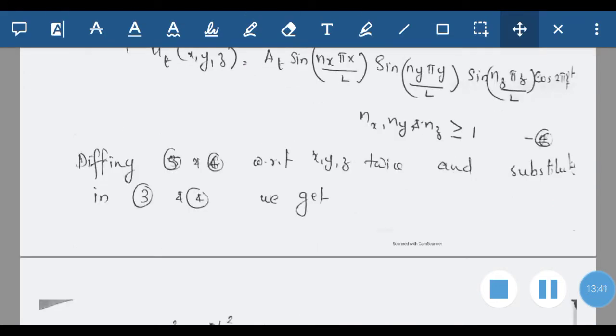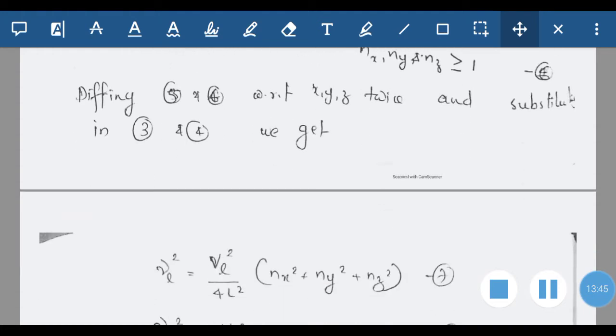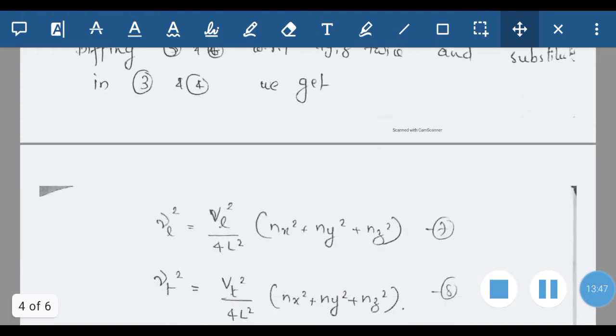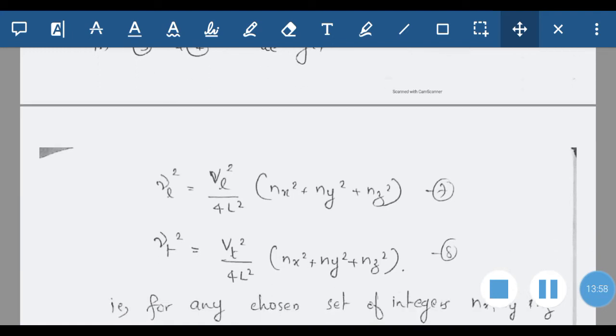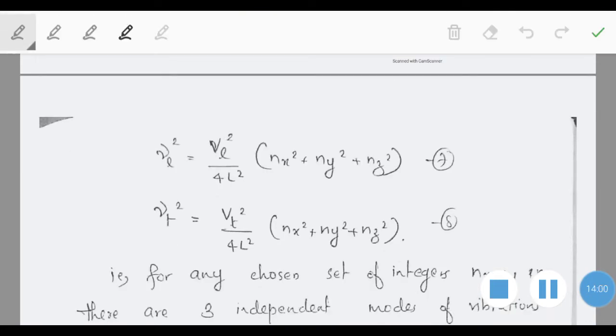Now differentiating this expression twice and substituting as in the previous manner, which we are not doing here, we are focusing on the result. What result will we get? We will get νL² equal to vL² by 4l² into (nx² plus ny² plus nz²), and νT² equal to vT² by 4l² into (nx² plus ny² plus nz²).